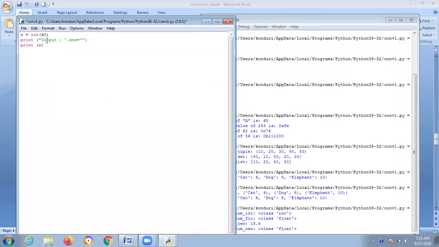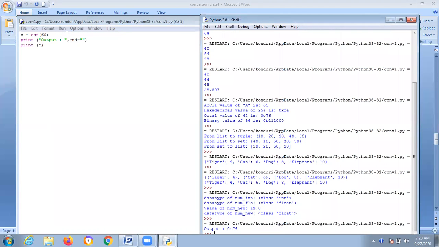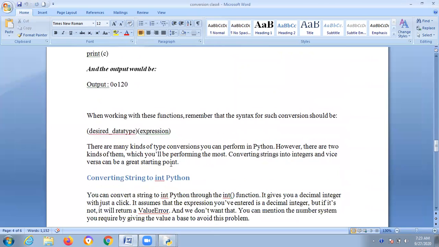Give double quotes like this, like this. Save. 74. You convert this into octal representation, and you'll get 74. And this is the syntax: desired data type, expression.